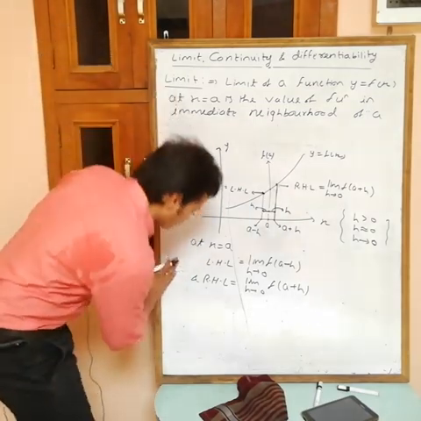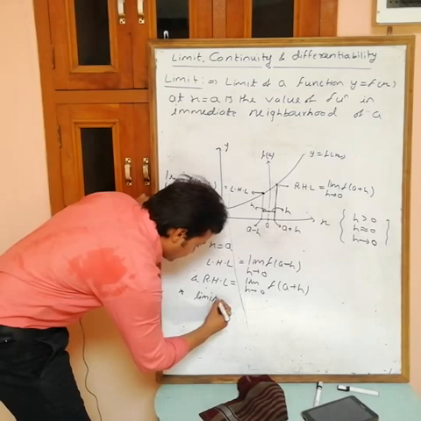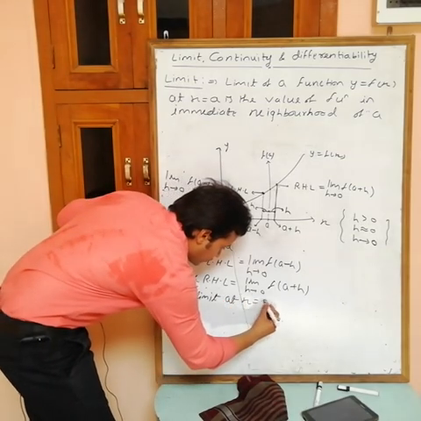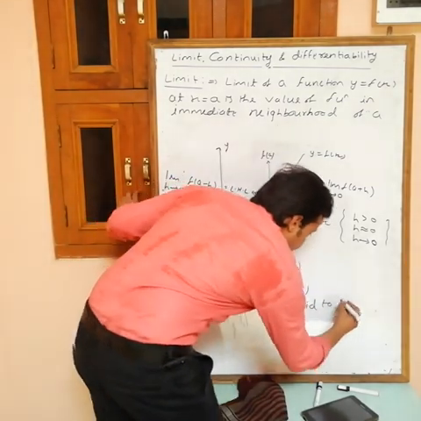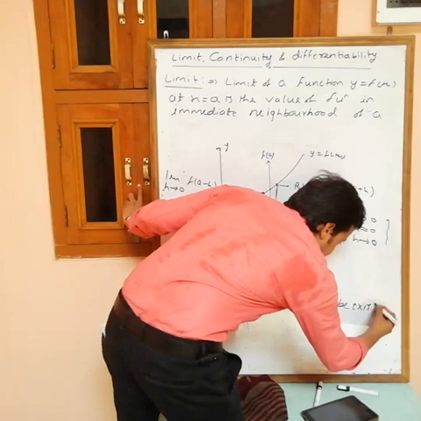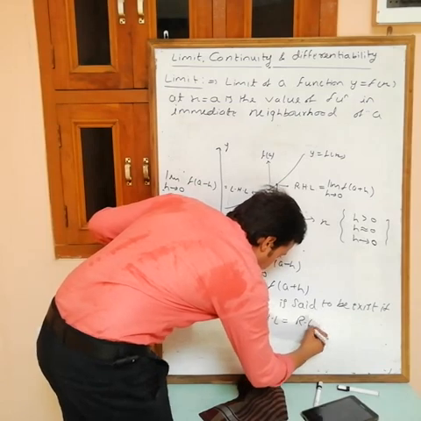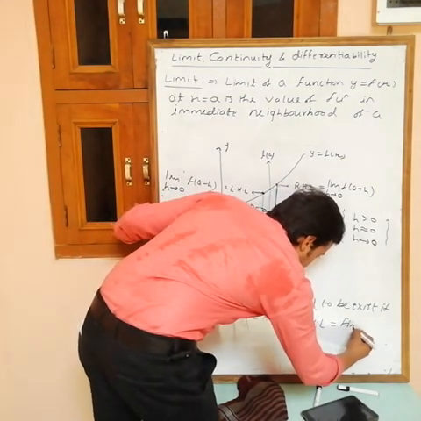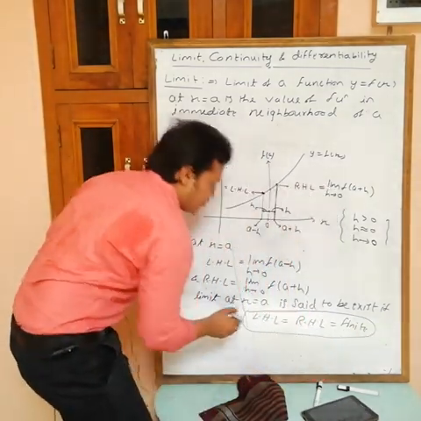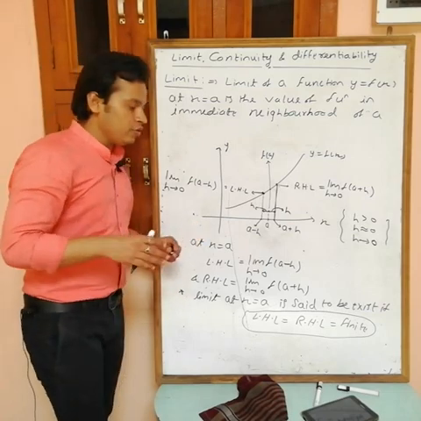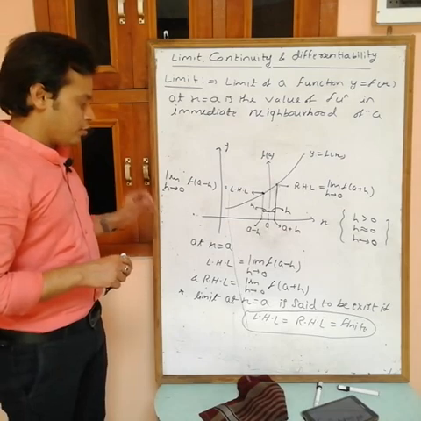So the limit at x equals a is said to exist if LHL equals RHL equals finite. LHL and RHL must be equal and they must be finite values. Then at x equals a, the limit is said to exist. Write this down first.